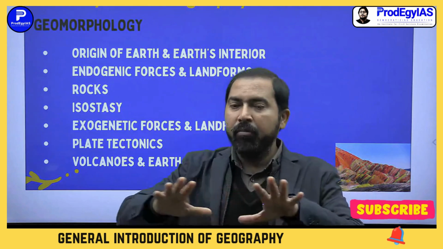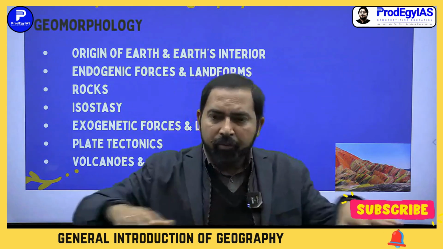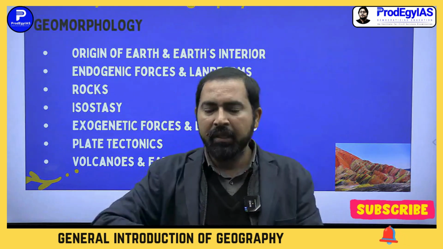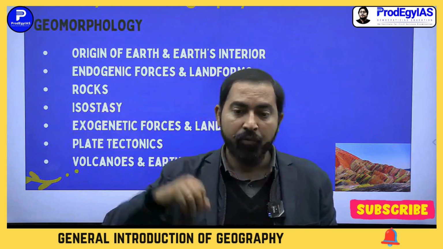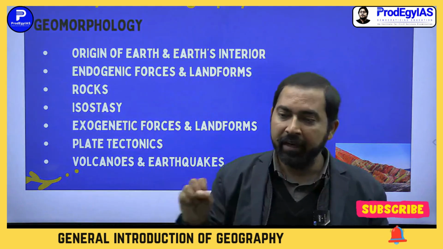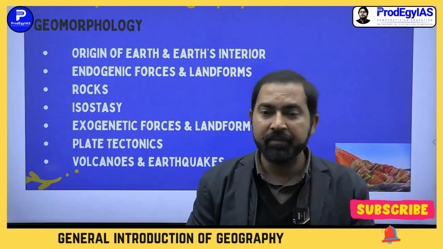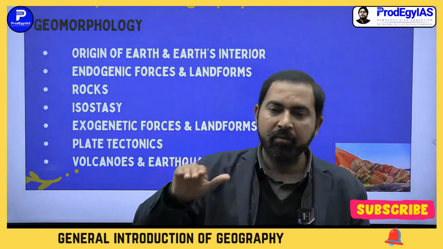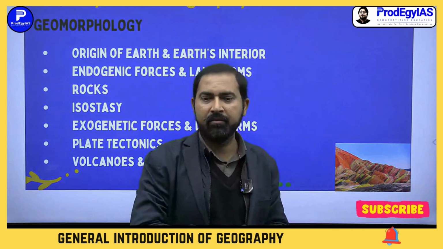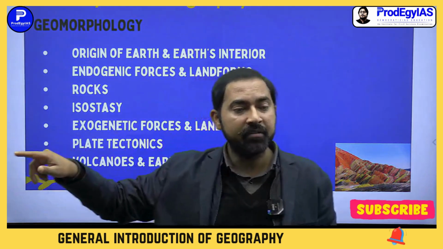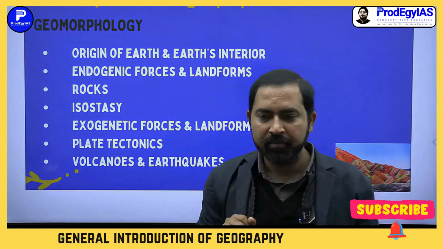Then when a landform comes out, there is always a tendency of the outside forces like wind, water, glacier, sea waves, to start breaking it, to erode it. That means exogenic forces come into play, right?